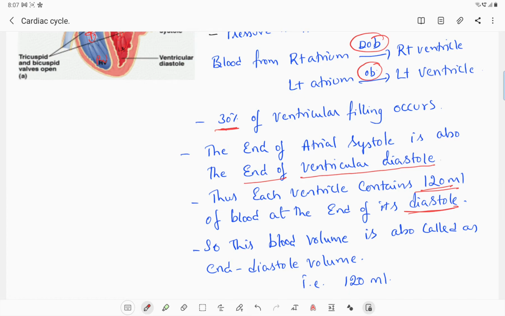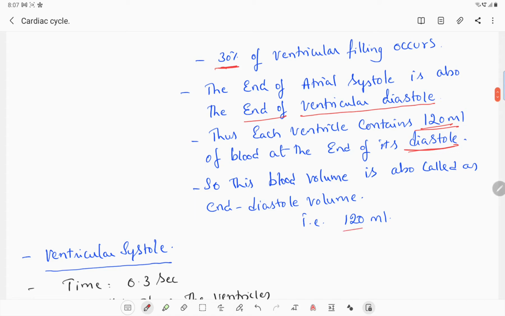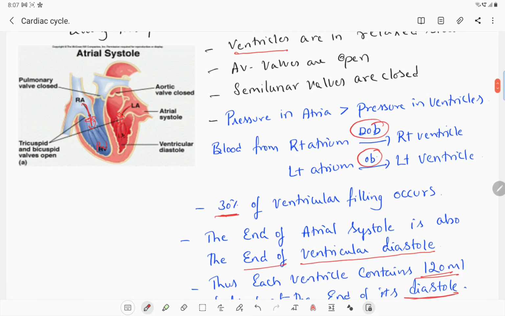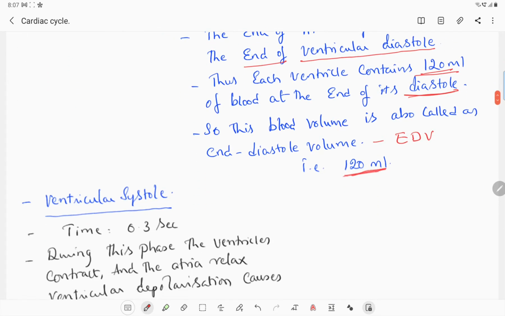This blood volume is also called the end diastolic volume, EDV, that is 120 ml. This is also one question.